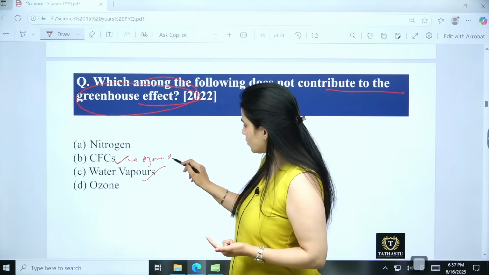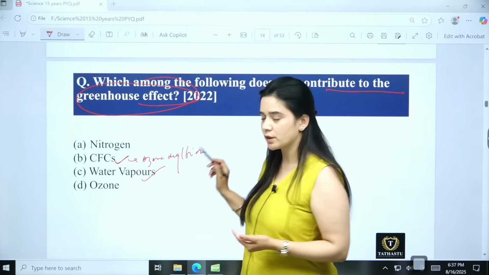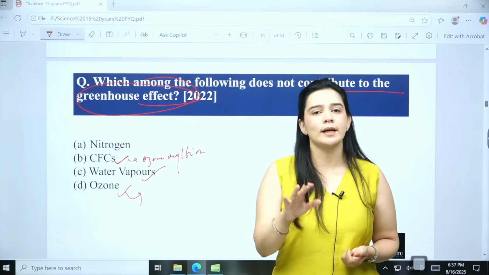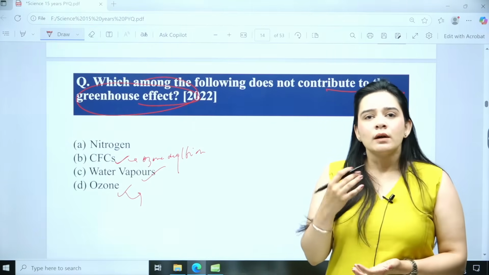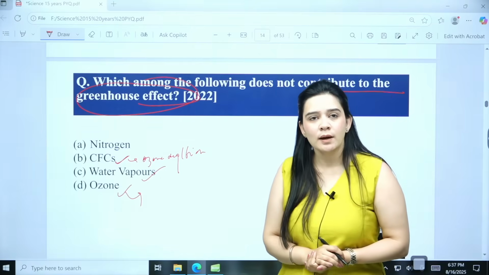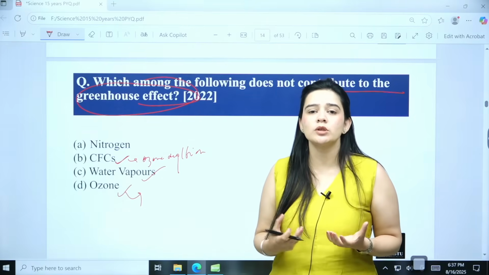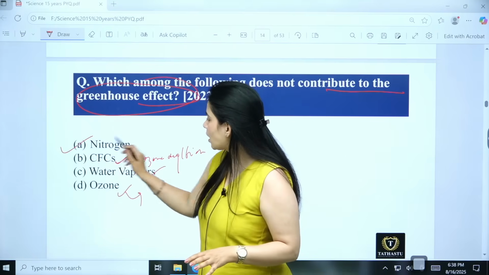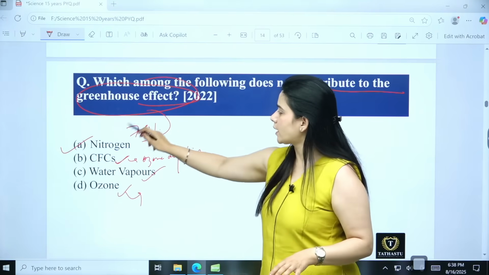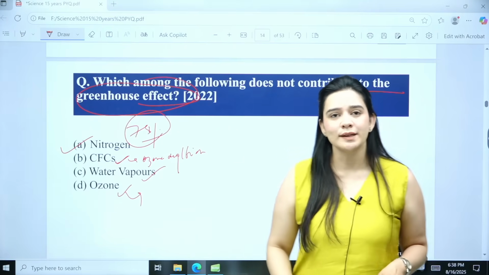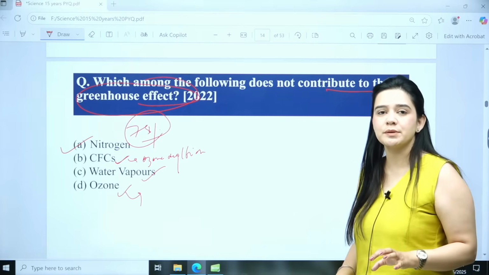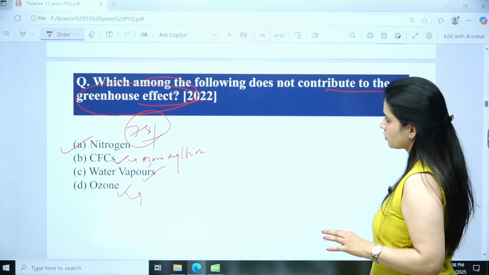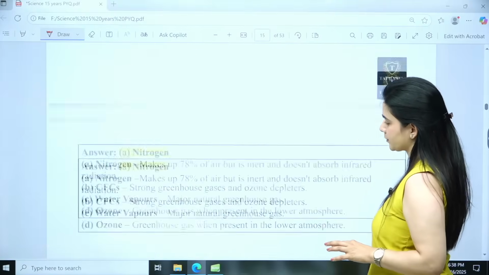Ozone, when present in the lower atmosphere, can also contribute to the greenhouse effect. But nitrogen, the most abundant gas at 78% of the Earth's atmosphere, is the one that does not contribute to the greenhouse effect. So that is the right option.